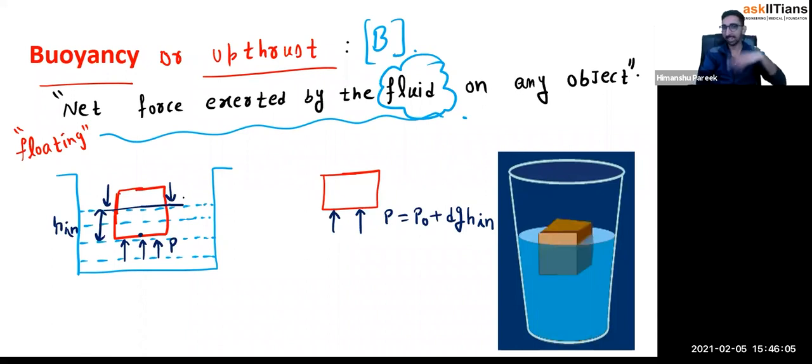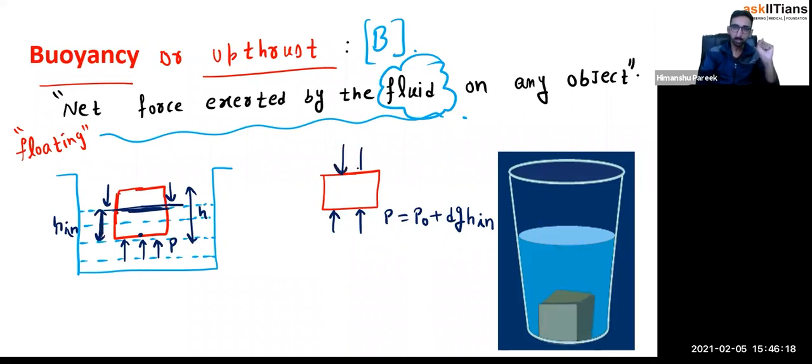The entire height may be some H, but I have to take only the inside height because pressure is P naught plus this height. From this side, what is the liquid pressure? P naught. Multiply with area. Why am I multiplying with area? Because I have to calculate the force. Pressure into area is the force.